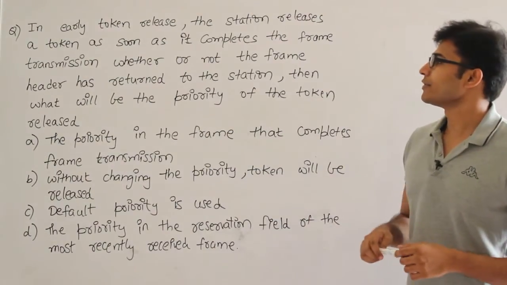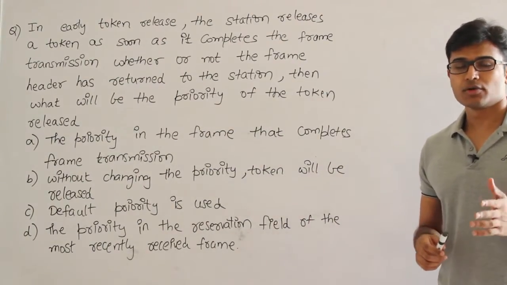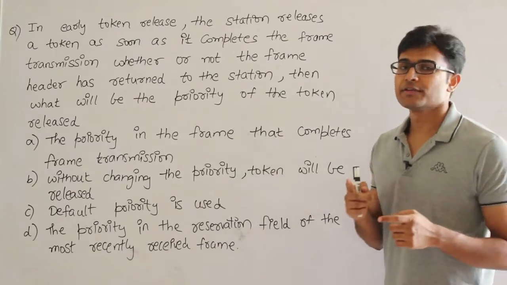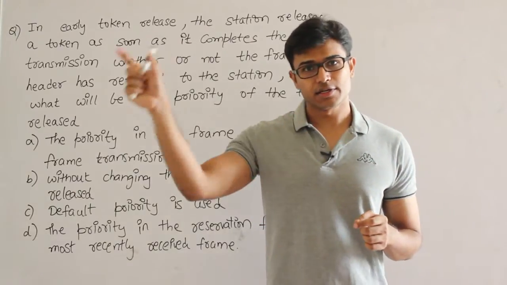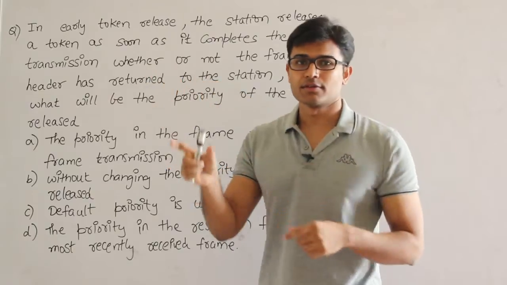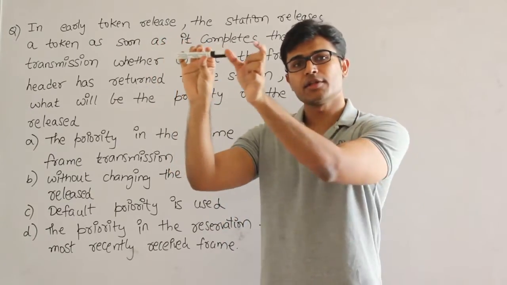This question is about token ring. They are talking about early token reinsertion. So in early token reinsertion, what happens is we release the data and immediately we release the token. So data will be going on followed by the token.